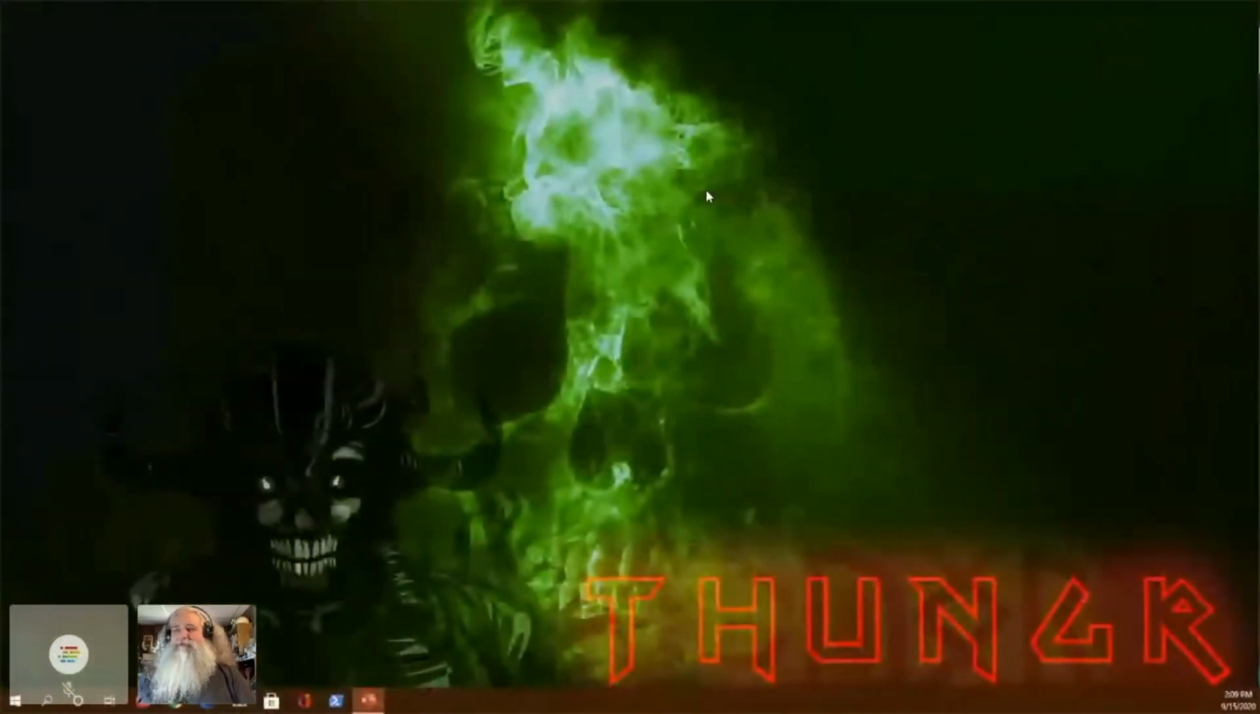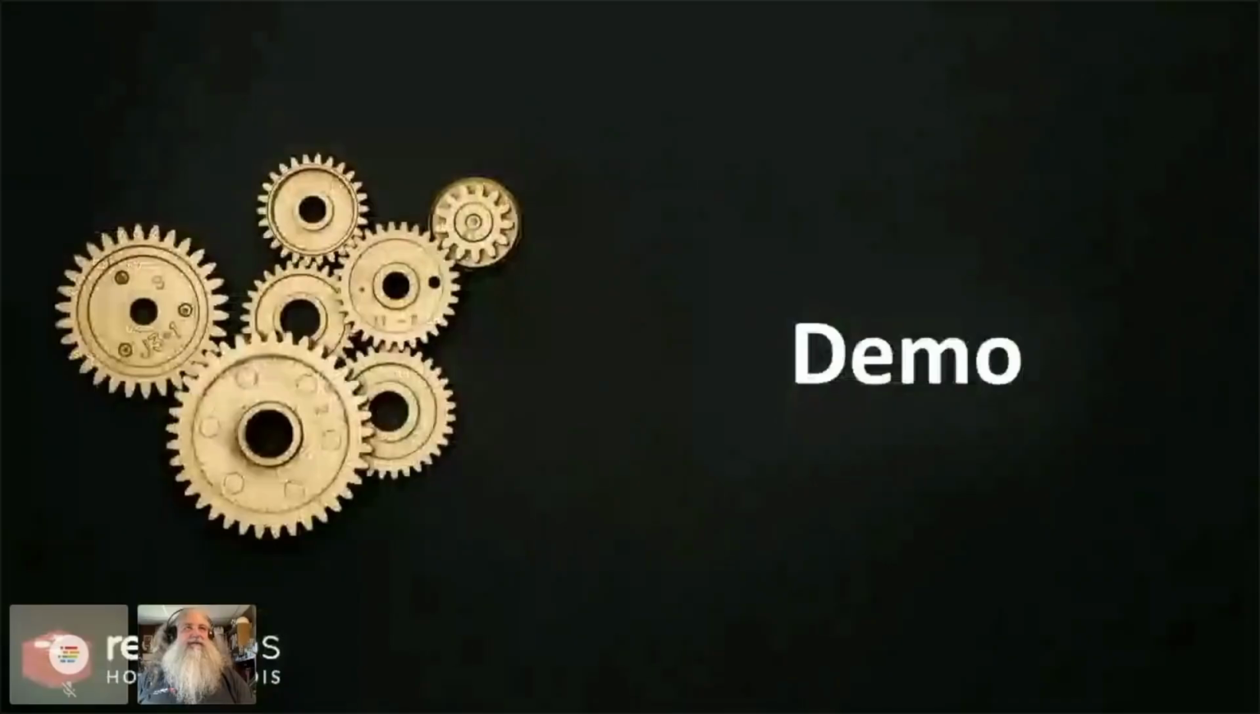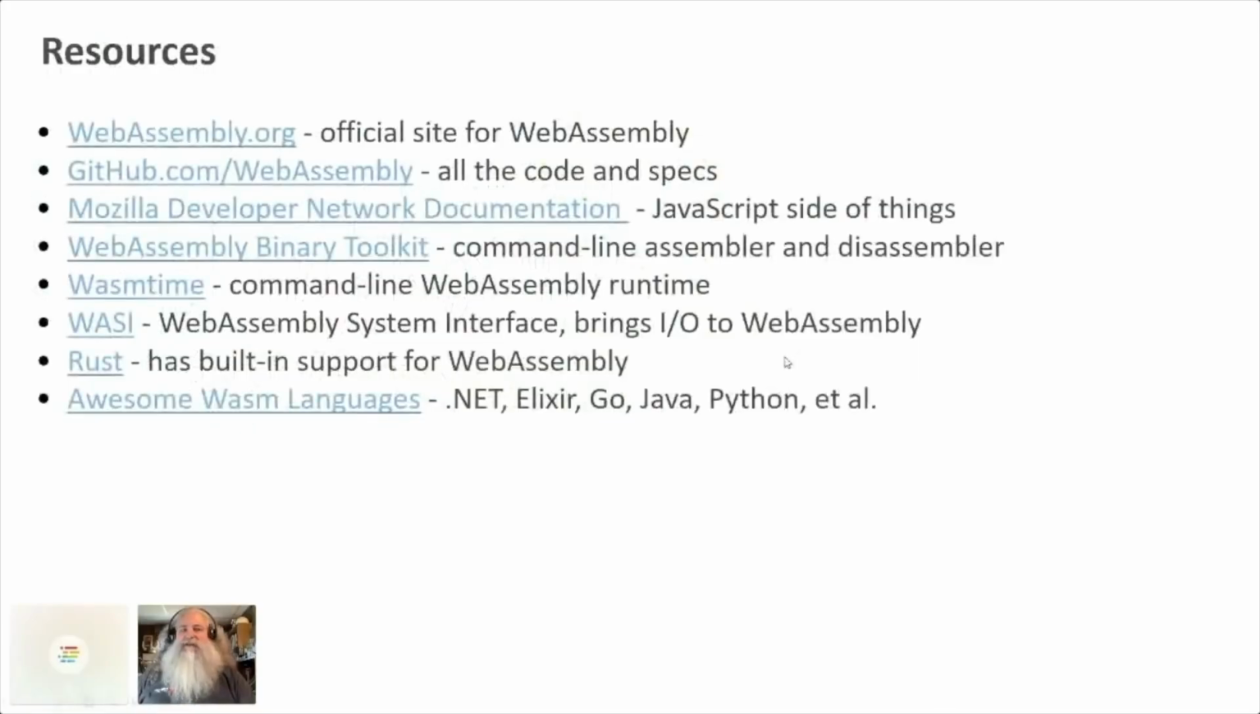I think wasmtime is kind of like Node.js for WebAssembly. That's sort of, I think, a proper analogy for it. So, yeah, that's pretty much what I got. Here's a good little list of resources to check out. WebAssembly.org, github.com/WebAssembly. That's the official stuff. Mozilla Developer Network has great documentation on using the WebAssembly JavaScript stuff in the browser. The WebAssembly Binary Toolkit, WABT, is here. Wasmtime is the command line tool you just saw me use. It's great. There's another thing similar to it called Wasmer, which even has a package manager called WAPM.